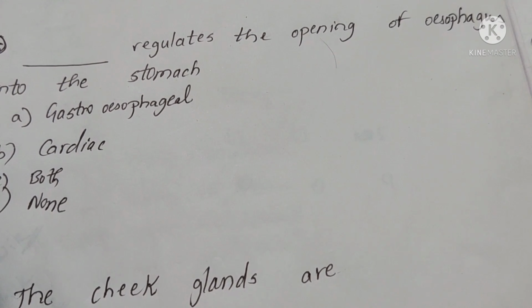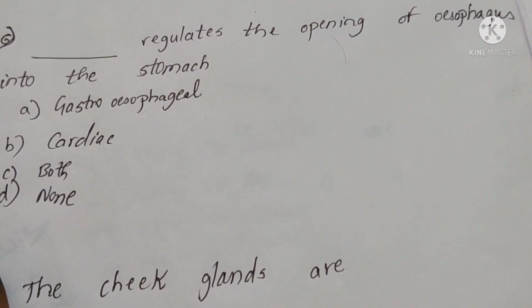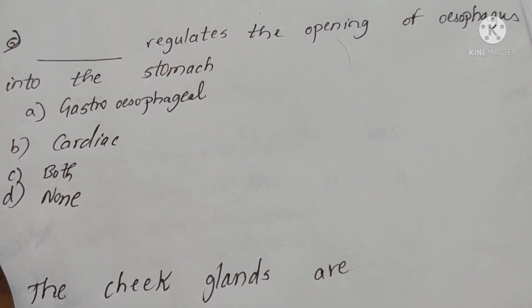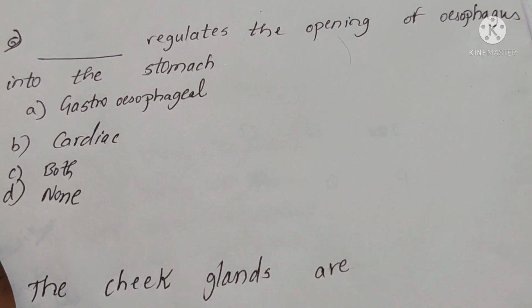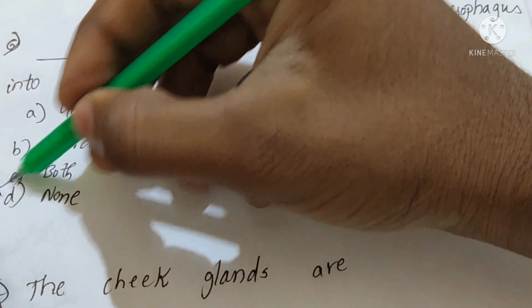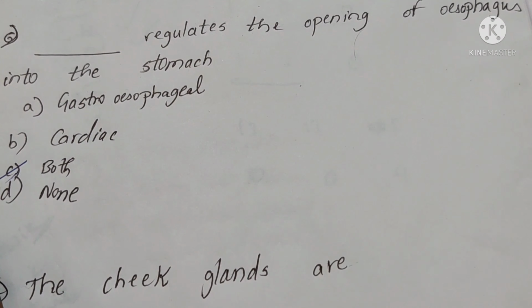The sphincter regulates the opening of the esophagus into the stomach. Very, very important bit. Pause the video and try to answer the question. Yeah, the answer is both. Cardiac or gastroesophageal sphincter mean the same thing only. So the answer is both.